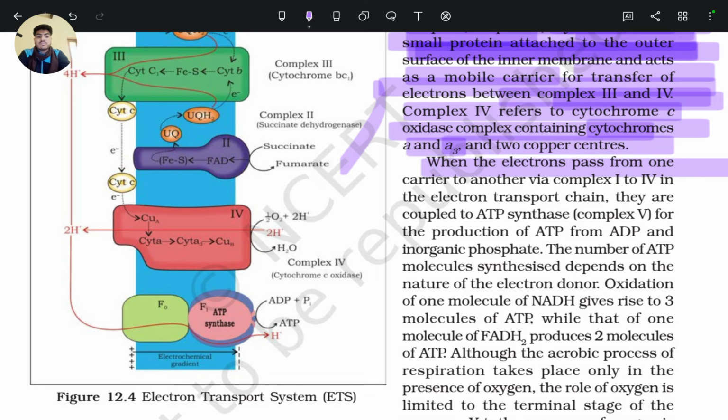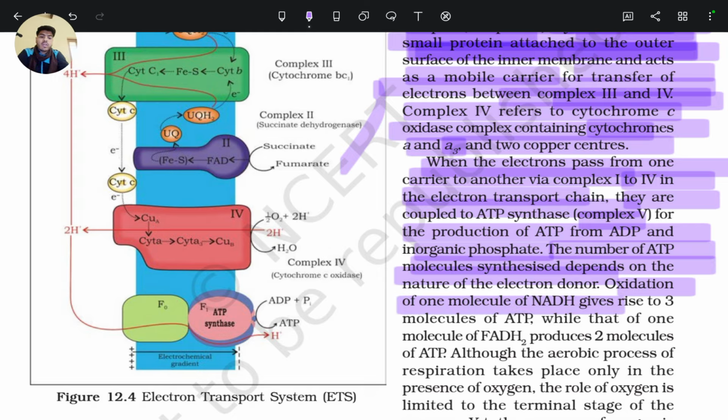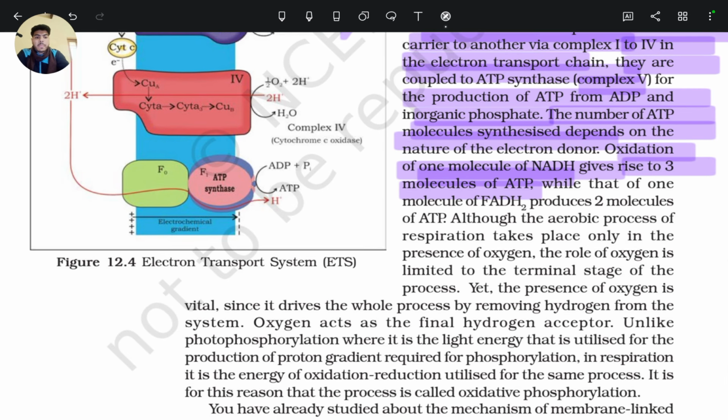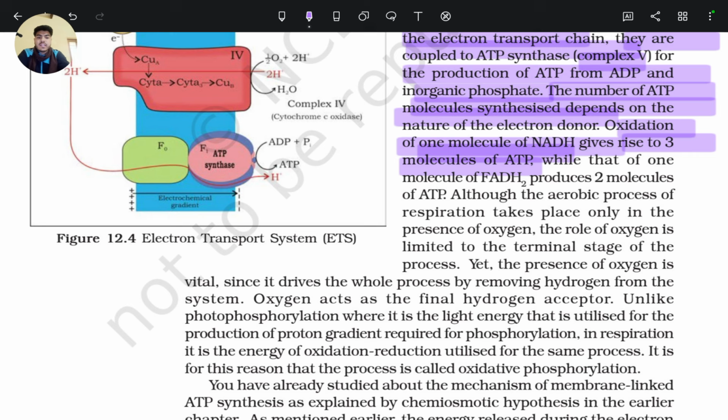When the electrons pass from one carrier to another through complex 1 to 4 in the electron transport chain, they are coupled to ATP synthase, that is complex 5, for the production of ATP from ADP and inorganic phosphate. The number of ATP molecules synthesized depends on the nature of the electron donor, that is, whether it is NADH or FADH2. Oxidation of one molecule of NADH gives rise to three molecules of ATP, and from one molecule of FADH2, two molecules of ATP form.